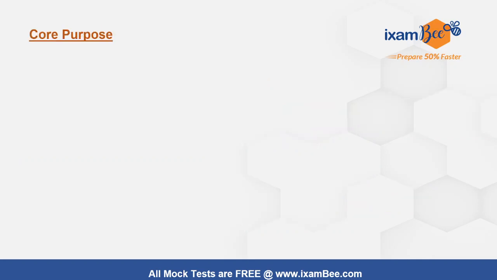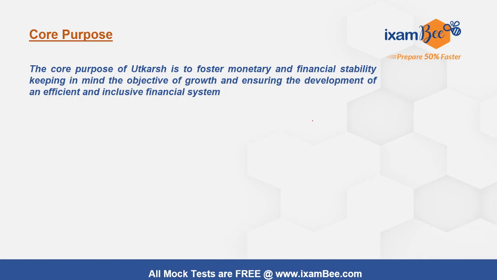So the core purpose of RBI that has been identified is to foster monetary and financial stability, keeping in mind the objective of growth, that is economic growth. So that can be achieved by developing the monetary and financial stability of a country, and also to ensure development of an efficient and inclusive financial system.